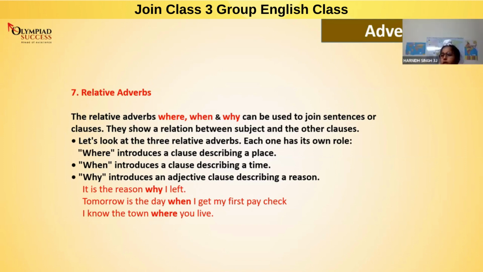So the first sentence will be like, why is the reason that she left? So that is not written in the sentence. This is not relative. This is a question which you are asking. So this is not a relative adverb. Relative adverbs are only used to join sentences. You all know conjunctions. Conjunctions are joining words. A relative adverb is somewhat like a conjunction, but only these three words will be taken as a relative adverb.